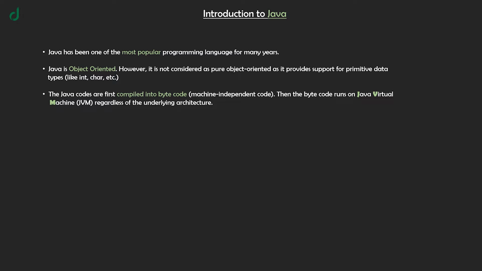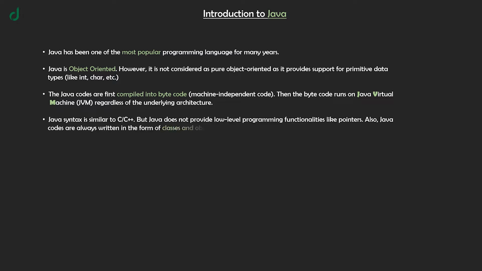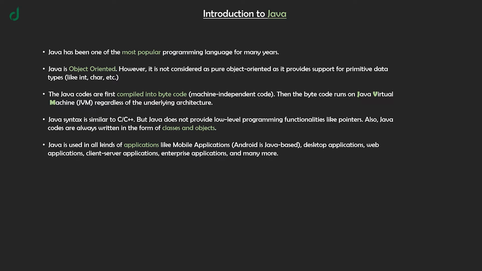Java syntax is similar to C++, but Java does not provide low-level programming functionalities like pointers. Also, Java code is always written in the form of classes and objects. Java is used in all kinds of applications like mobile applications (Android is Java-based), desktop applications, web applications, client-server applications, enterprise applications, and many more.